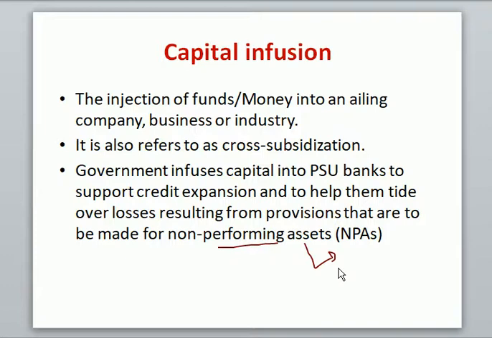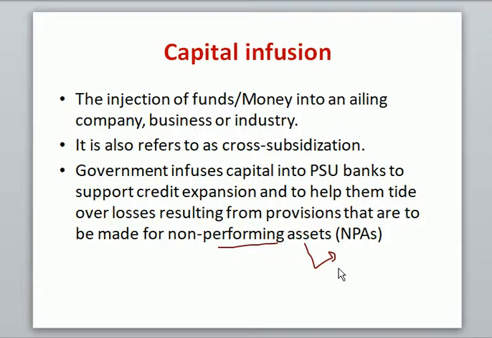You have given a loan to somebody, but he is not giving the principal, not giving the EMI, not giving the interest. In this case, your loan is a bad loan. So you classify such loans into one category called bad loans.